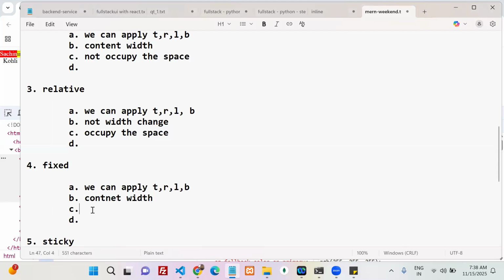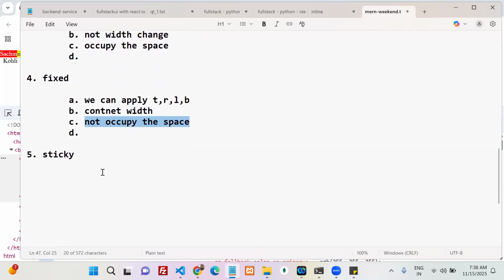Next, does the element occupy the space from the DOM or not? Not occupy the space from the DOM. That's the reason the next level element is going to occupy it.